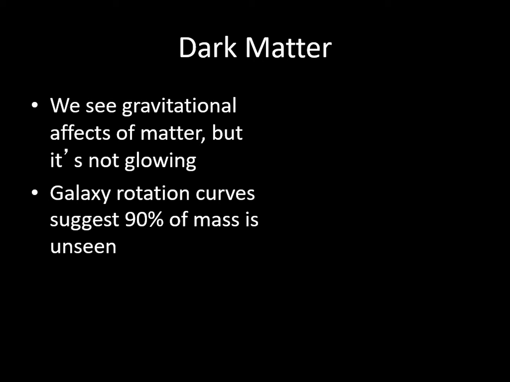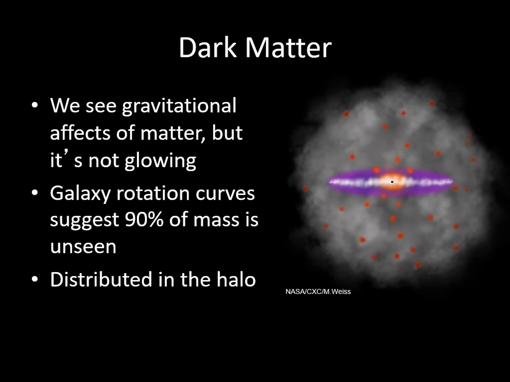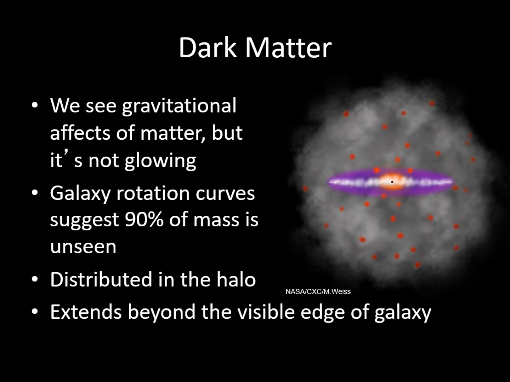Careful study of how objects in the disk and halo move tells us that dark matter is spread out throughout the galaxy's halo. Not only that, it extends farther away from the galaxy than the edge of the visible galactic disk. So the dark matter halo is the largest structure in the galaxy, as well as making up most of the mass. All of this is a little embarrassing for astronomers.